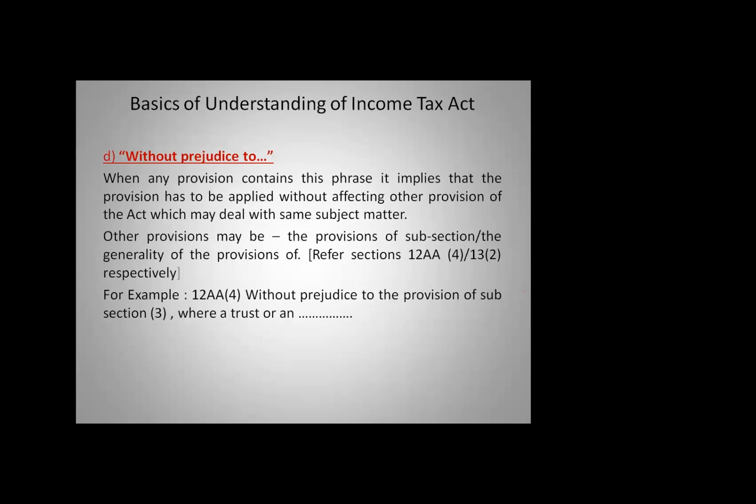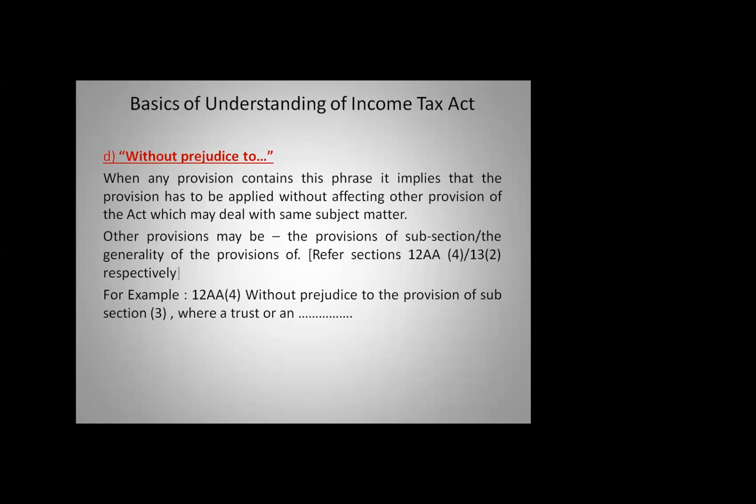When any provision contains this phrase, it implies that the provision has to be applied without affecting other provisions of the Act which may deal with the same subject matter. Previously, "without affecting other provision" we found was "save as otherwise provided in this Act." But now, there may be 2 sections dealing with the same subject matter.